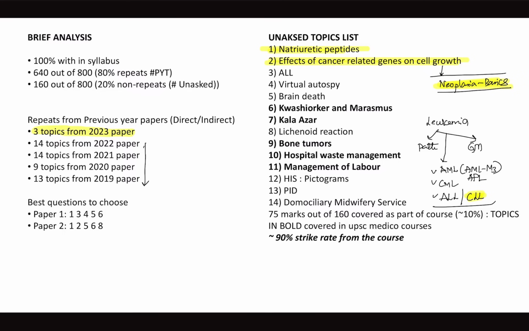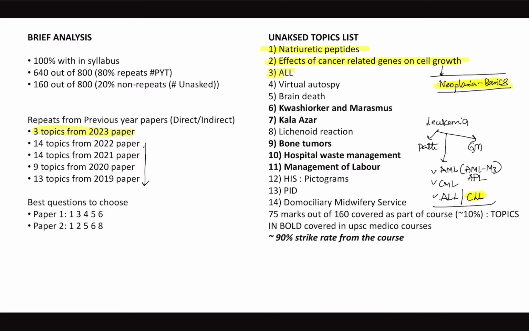That means you have to know the clinical features, diagnosis, and treatment for all these leukemias, because it is integrated in both pathology and general medicine. And this is the strong reason why in my courses I always stress the fact that integration is important for the medical science optional, and you need to understand the syllabus thoroughly. For any UPSC aspirant, the fourth take home is that understanding the syllabus is key for success in UPSC.